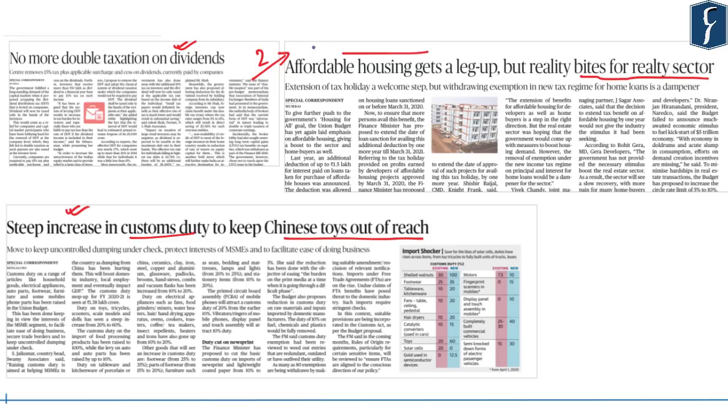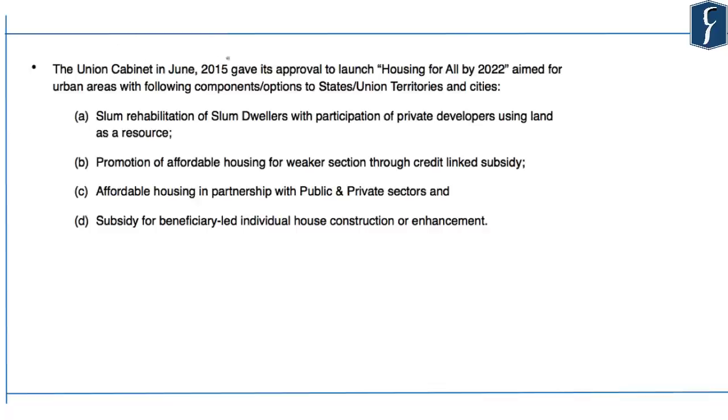Now moving to the next news with respect to affordable housing gets a leg up, you must know the important components with respect to housing for all. The Union Cabinet in June 2015 had approved housing for all by the year 2022, and this was aimed primarily at urban areas, and it had the following components.